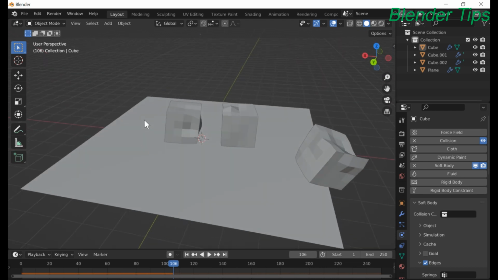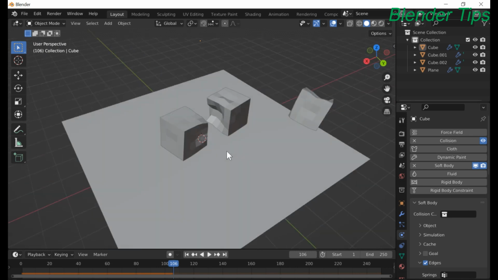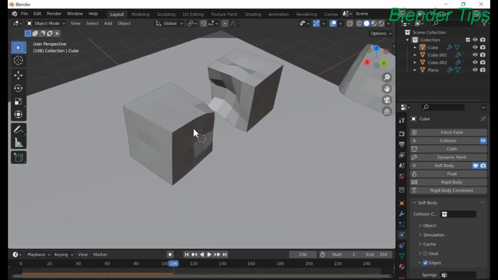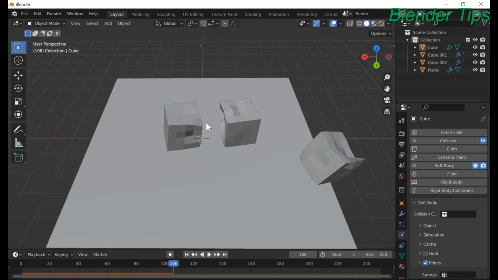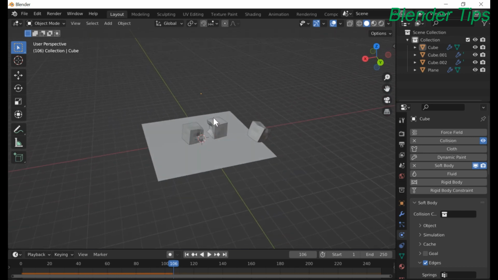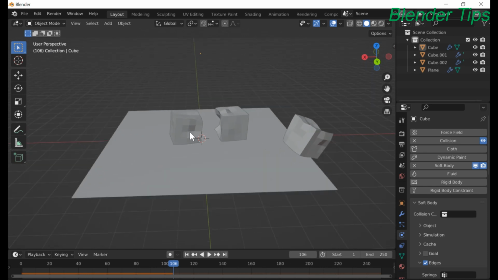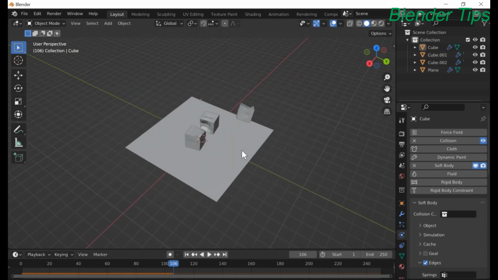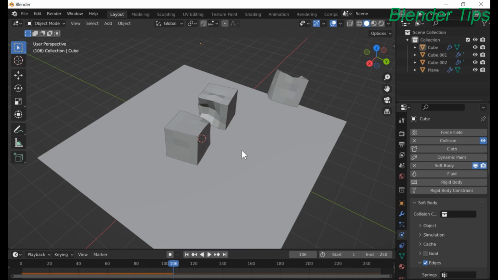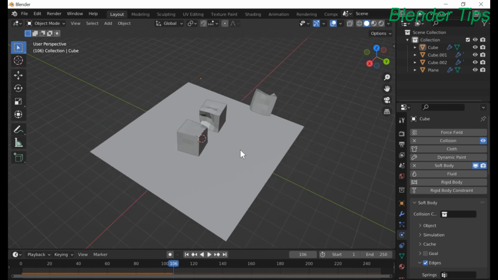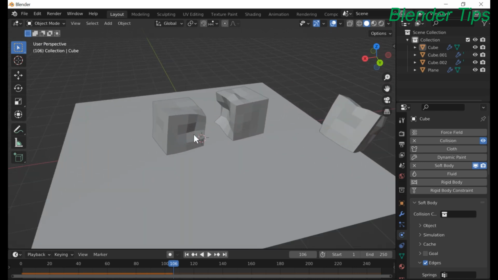And when the cubes collide with this plane and also collide with each other, these cubes are permanently deformed where they collide with each other. So in this way you can create a soft body collision with other surfaces and also with each other.